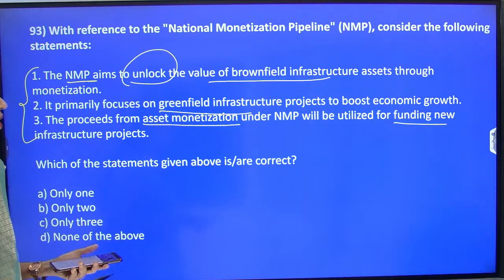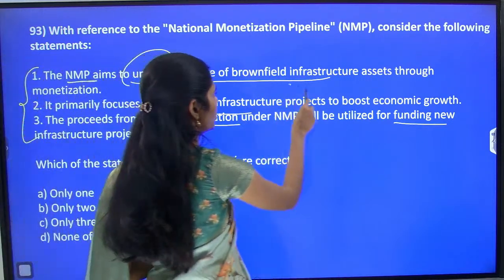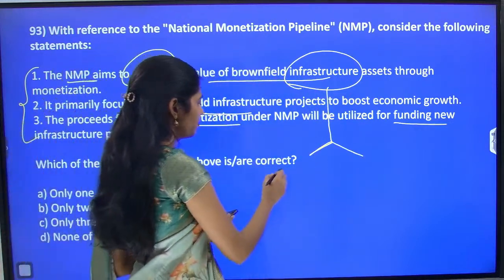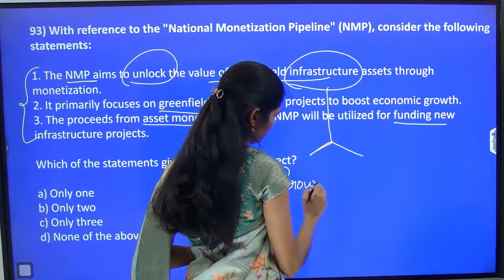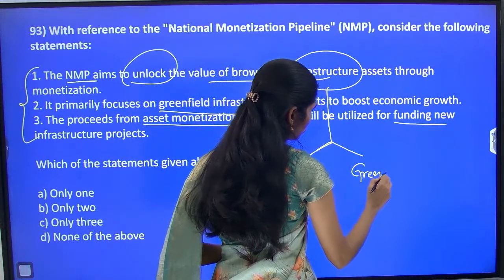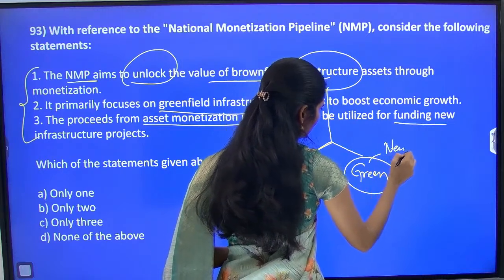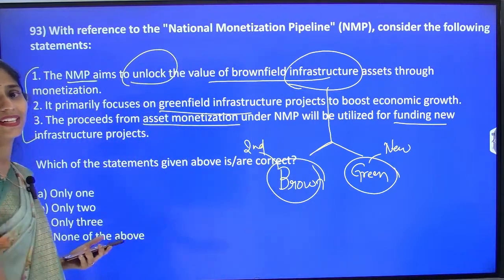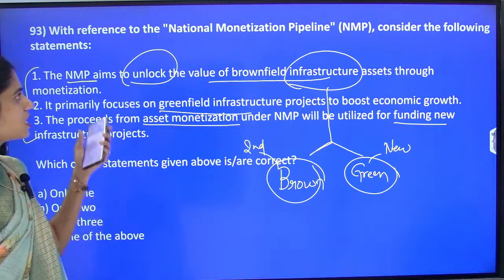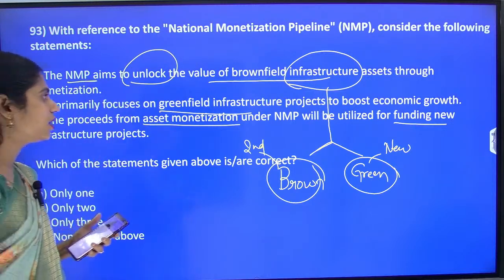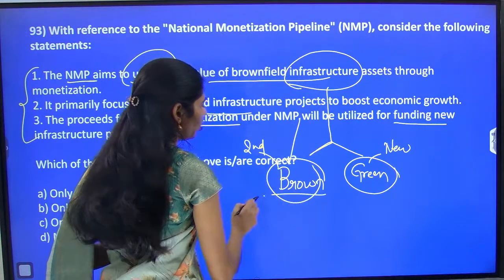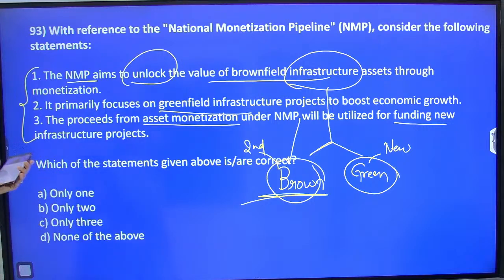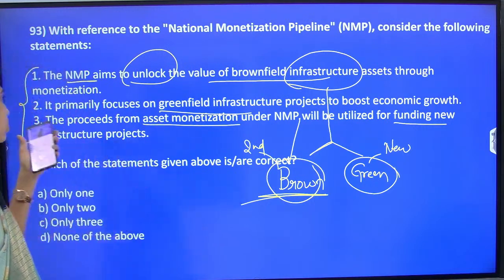It's very tricky. Here you have to know about infrastructure projects. In infrastructure projects, we have two types: brownfield and greenfield. Greenfield projects are entirely new projects, while brownfield are like second hand, in simple layman terms. So in the National Monetization Pipeline we are dealing with brownfield infrastructure, unlocking its value through monetization.